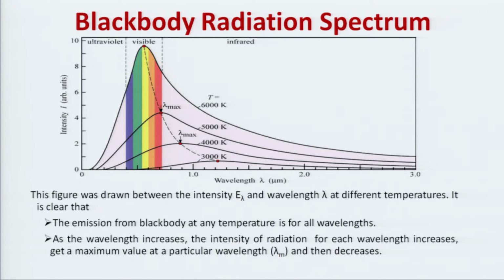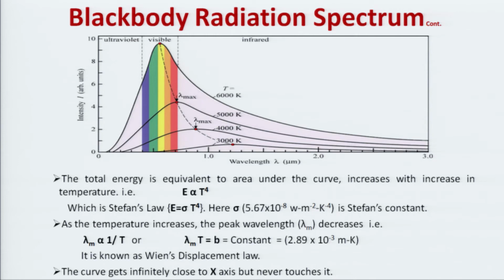So, energy first of all increases, getting peak and then decreases. It never touches the x axis, remember, so it always has some value. Now, the total energy is equivalent to the area under the curve. We are talking about the 5000 Kelvin. So, there is a curve, and this is the x axis. Then the area between this curve and the x axis represents the total energy involved at this temperature, and by